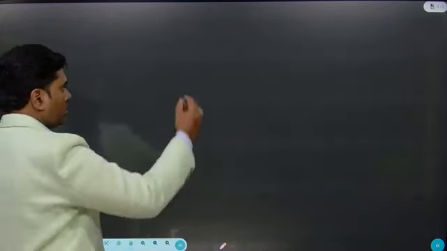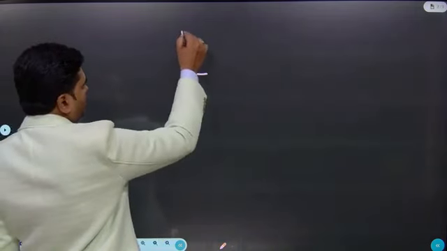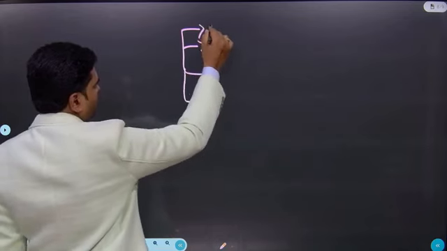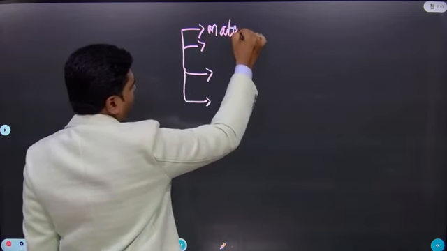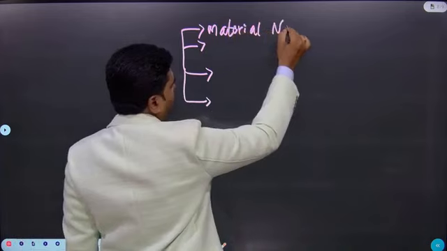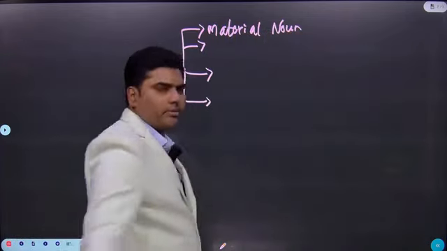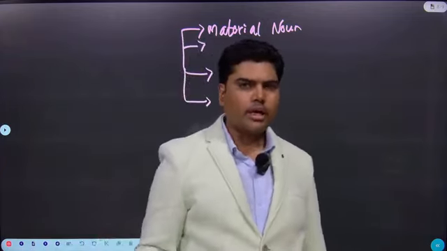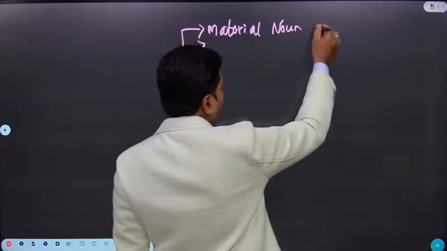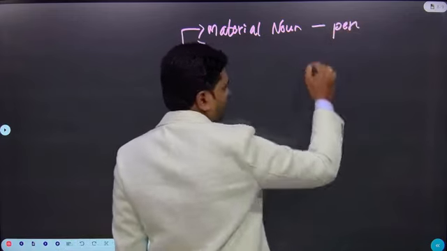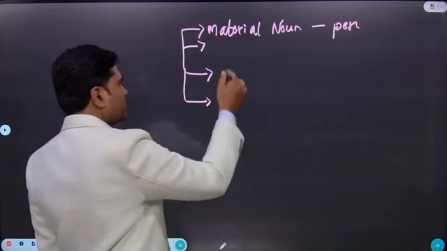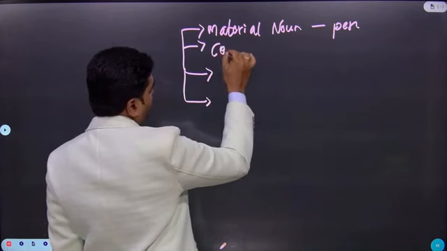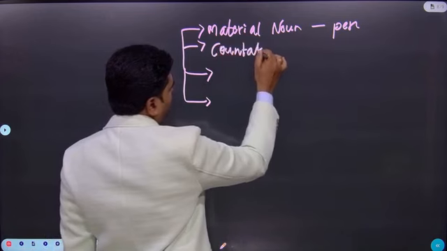Again, let me continue with the types of nouns. Next one is material noun. Whatever material that you are seeing here, it is the stylus pen in my hand, pen is a material. What else? We can go on simplifying nouns here. Example, countable nouns.